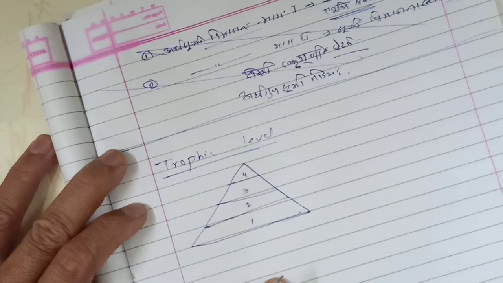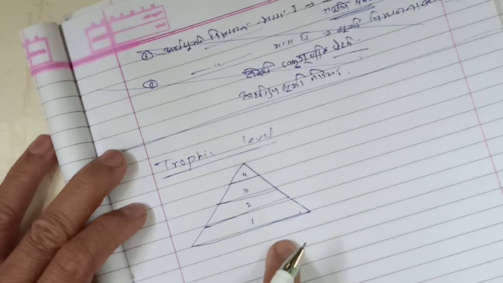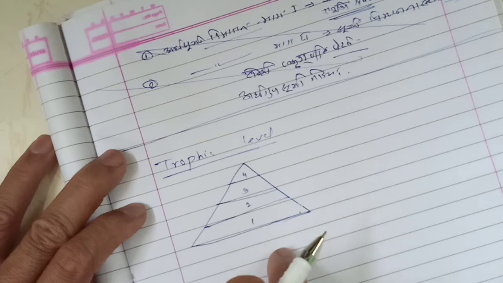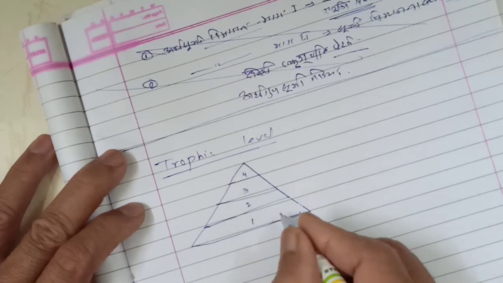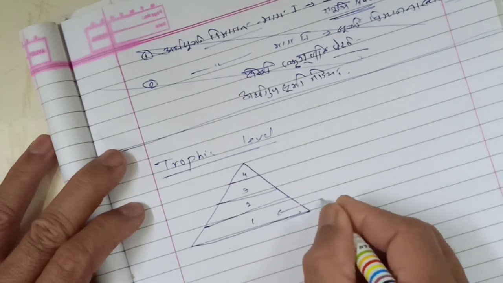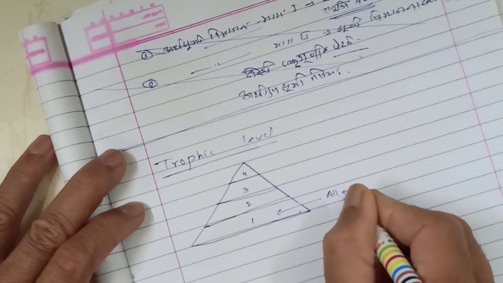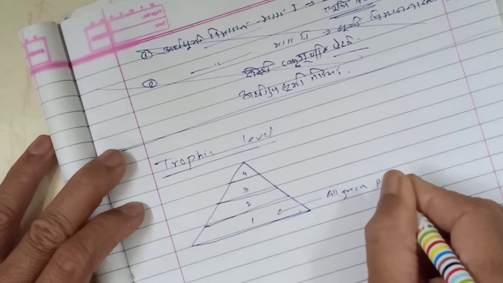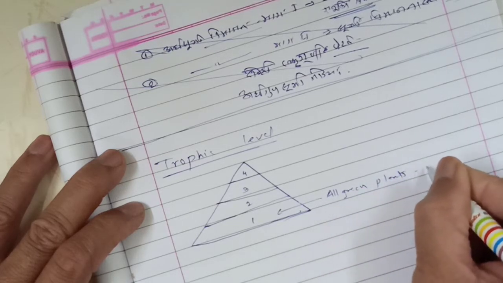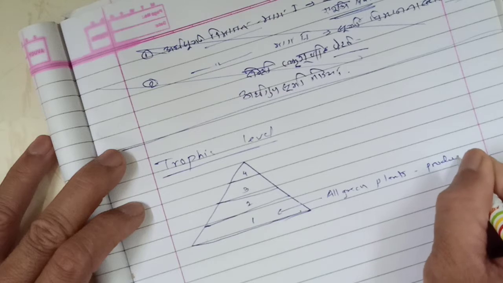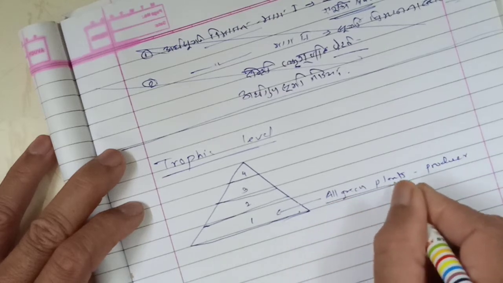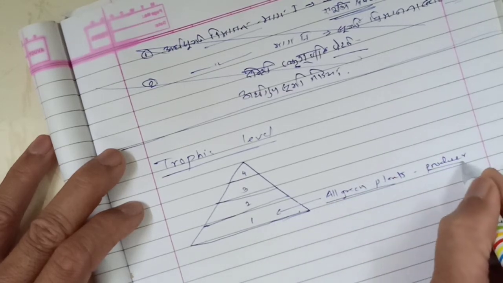Let us explain each level. In this trophic level, each step indicates the organisms which obtain their food in the chain. In the first level, all green plants are included, which are called producers. So in a pyramid, the first level is the producer.